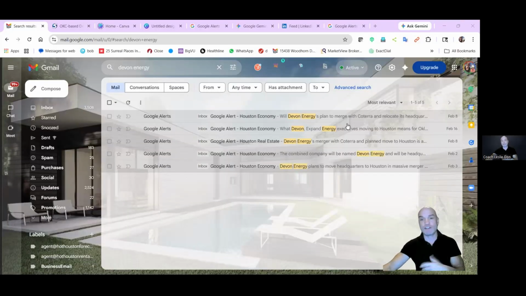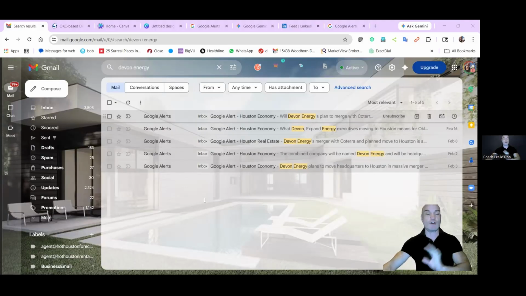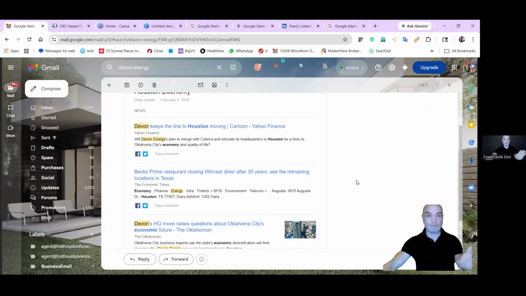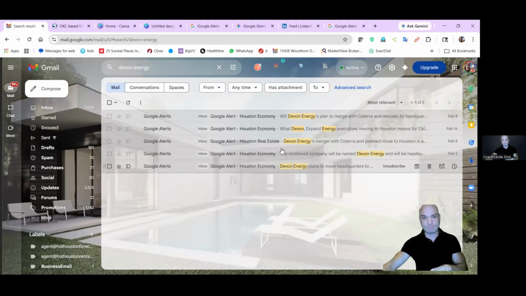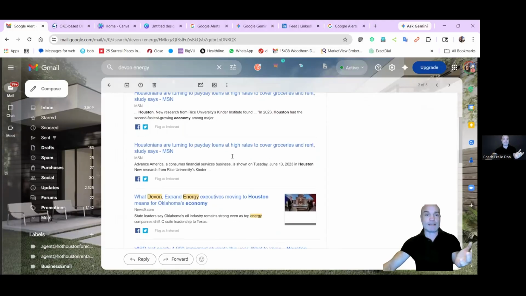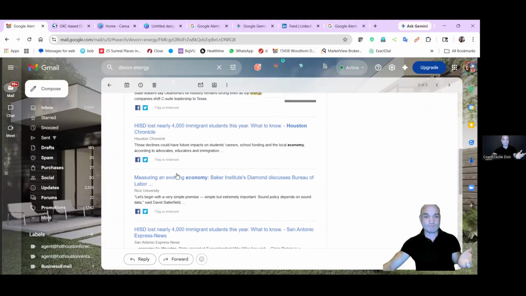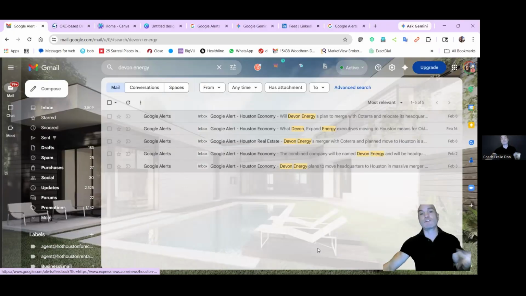Let me show you what that looks like. I've already searched my email for Devon Energy because I know Devon Energy is moving, and you can see I've received 5 emails with articles. When you click on these, just know there are multiple articles in here. This one has 2 on Devon Energy, and this one has other articles on what's going on. So I just pick the article that I relate to. I read through the articles and see which ones I like.